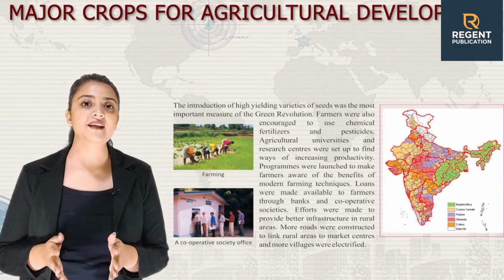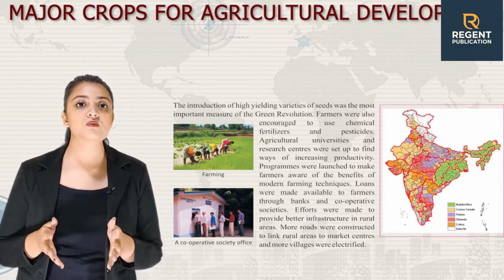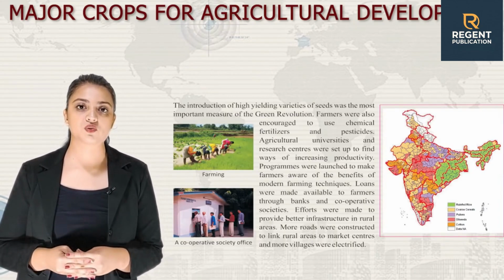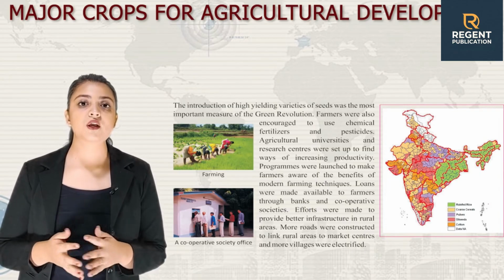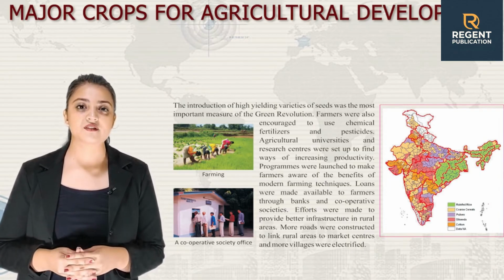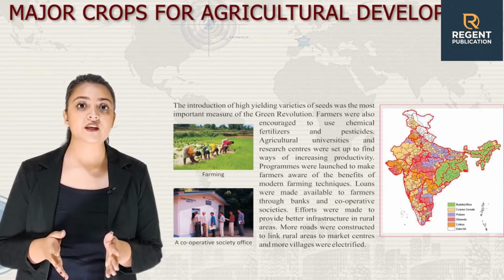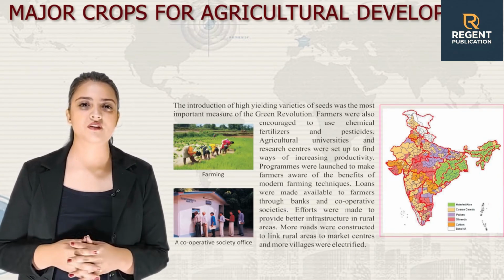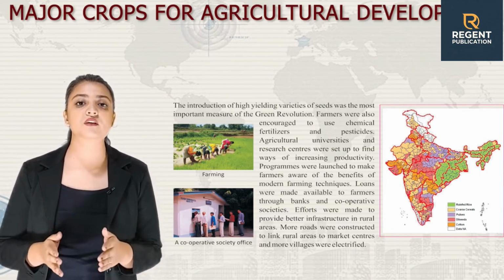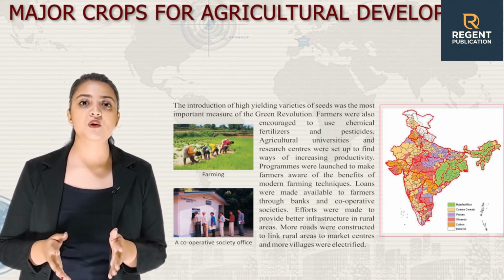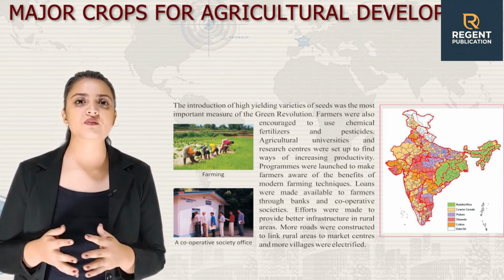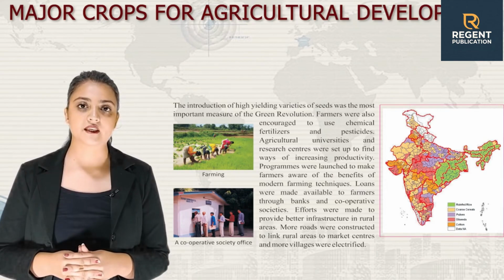The introduction of high-yielding varieties of seed was the most important measure of the Green Revolution. Farmers were also encouraged to use chemical fertilizers and pesticides. Agricultural universities and research centers were set up to find ways of increasing productivity. Programs were launched to make farmers aware of the benefits of modern farming techniques.